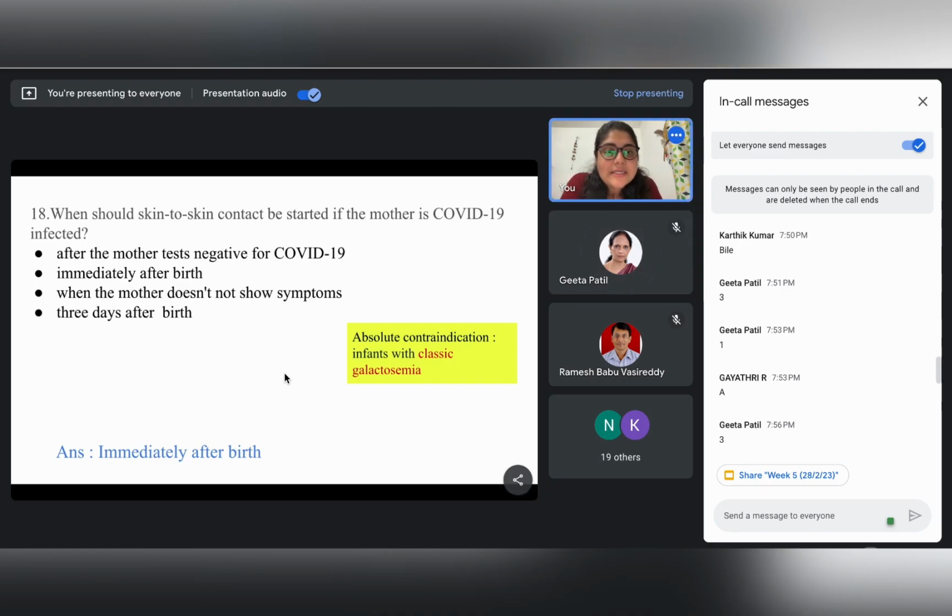So, as Dr. Patil has very rightly said, since they are already being given antiretroviral regimens and different medicines which give the prophylaxis, it is safe for even HIV positive mothers to give their breast milk to the child. We had the preconceived notion that breast milk cannot be given to these children, so of course that can be negated. So yes, thank you, Dr. Patil and Mr. Vasireddy, for the information.